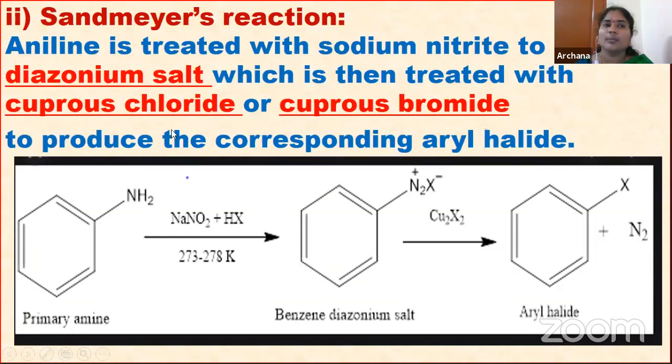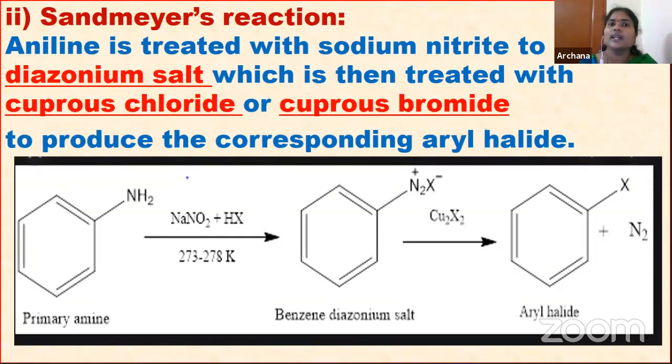That we call the Sandmeyer reaction. Aniline is treated with sodium nitrite to give which one? Diazonium salt, which is then treated with which one? Cuprous chloride or cuprous bromide. Then it gives the corresponding aryl halides like chlorobenzene or bromobenzene. That we call the Sandmeyer reaction.